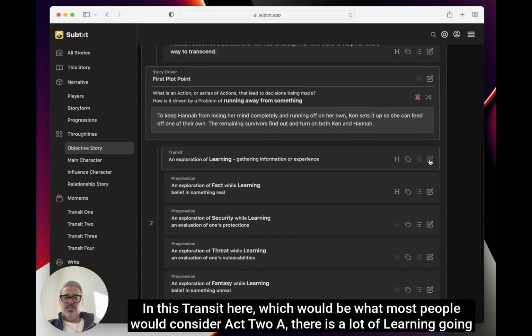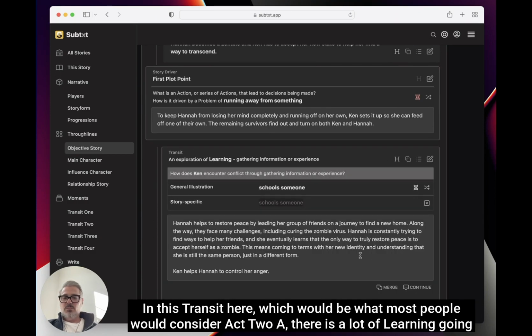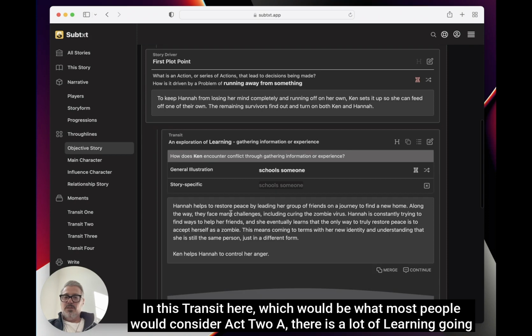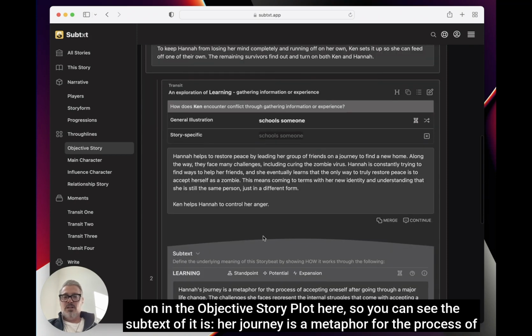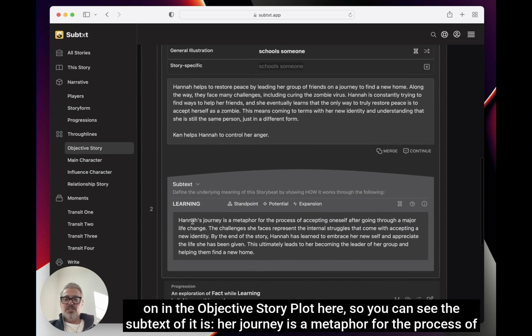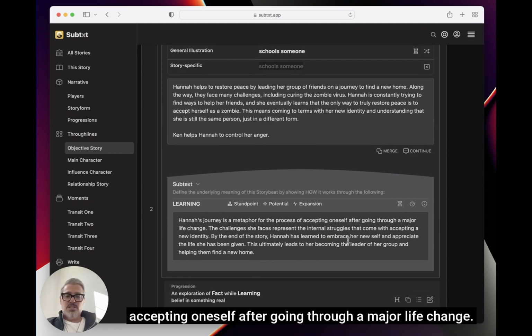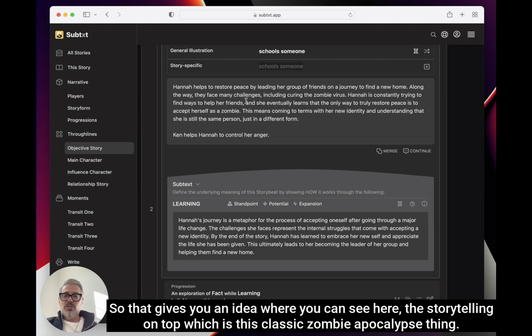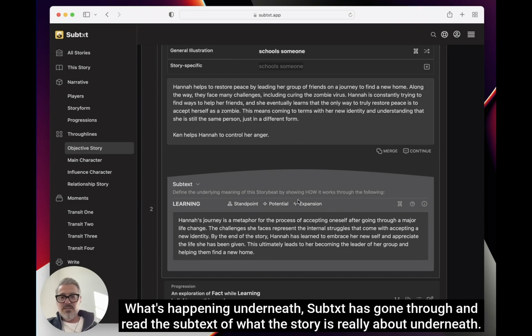In this transit here, which would be what most people would consider Act 2A, there is a lot of learning going on in the objective story plot here. So you can see the subtext of it is her journey is a metaphor for the process of accepting oneself after going through a major life change. That gives you an idea where you can see the storytelling on top, which is this classic zombie apocalypse thing, and what's happening underneath. The subtext has gone through and read the subtext of what the story is really about underneath.